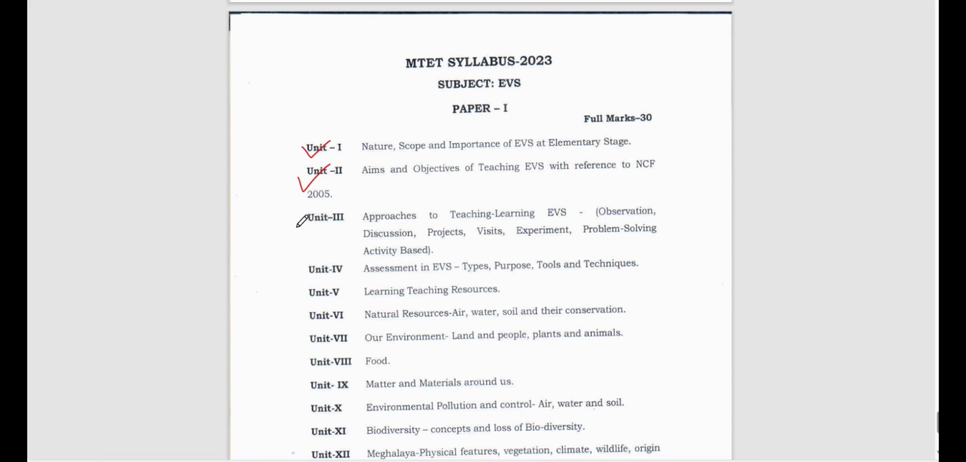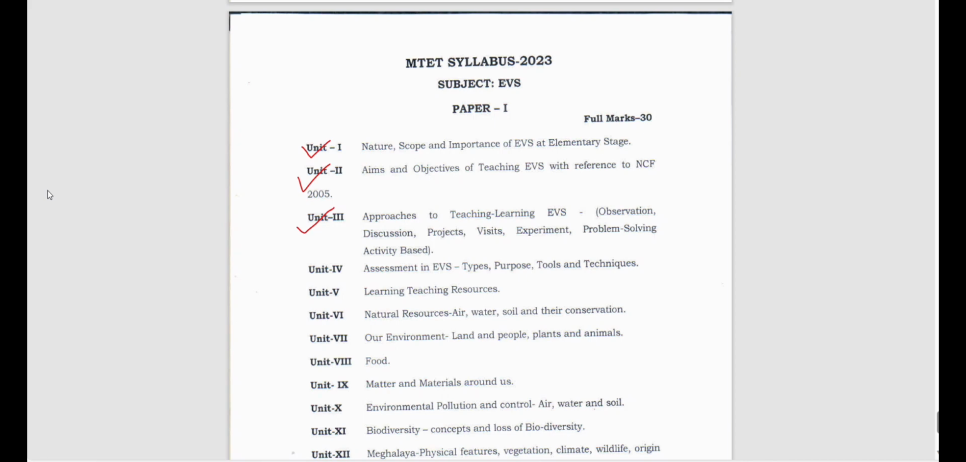Now let's go to unit 3. Let's see what we have in unit 3. Approaches to teaching learning environmental studies: observation, discussions, projects, visits, experiments, problem solving, activity based. If you want to reach somewhere, or understand something, you have to go through small paths, or go through a process, right? You have to follow some approaches. So what are the different approaches to teaching learning environmental studies? Which means when you are learning or teaching environmental studies, what are the different approaches you will follow?